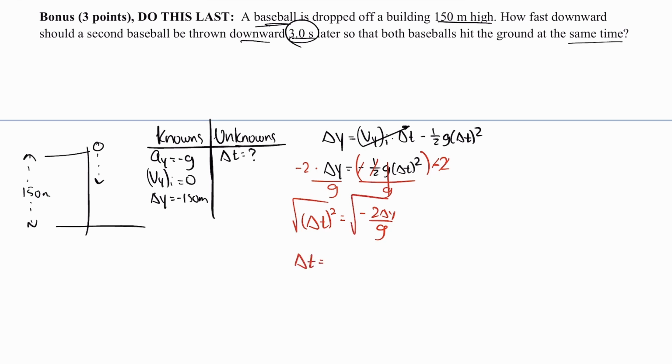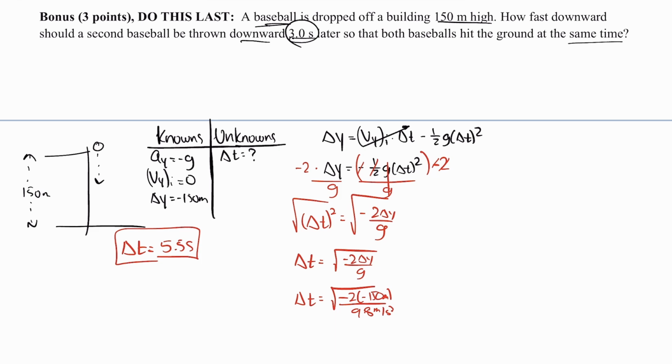So my time interval is going to be the square root of -2 delta y over g. Plugging in my values, I'm going to get -2 times -150 meters divided by 9.8 meters per second squared. Therefore, I'm going to get a time interval of 5.5 seconds. So the drop ball takes 5.5 seconds. The second ball is being thrown 3 seconds later. So 5.5 seconds minus 3 seconds means the second ball has only 2.5 seconds to hit the ground at the same time as well.